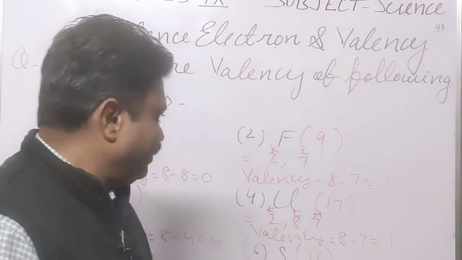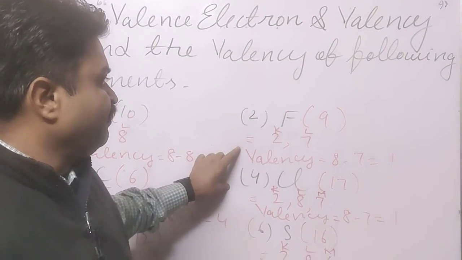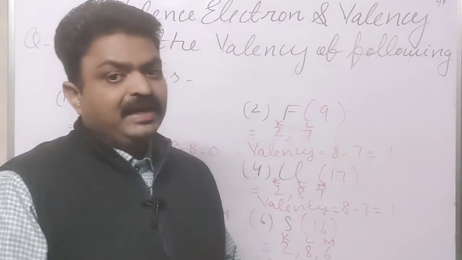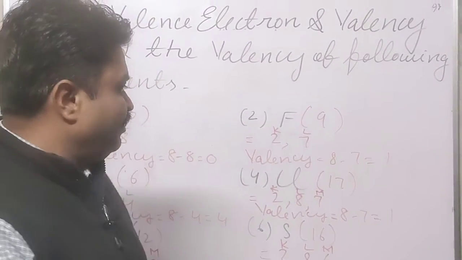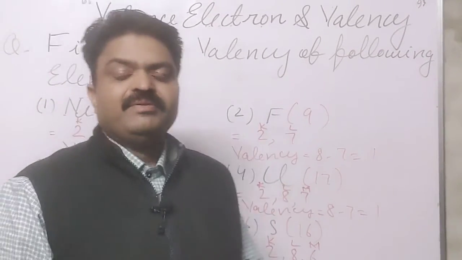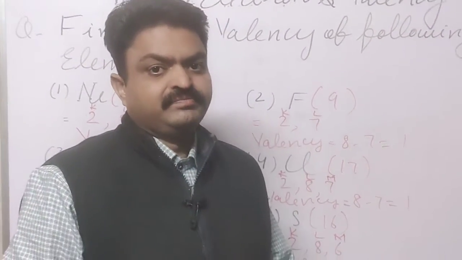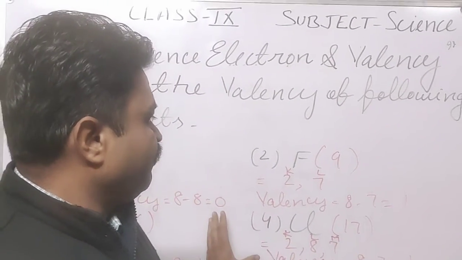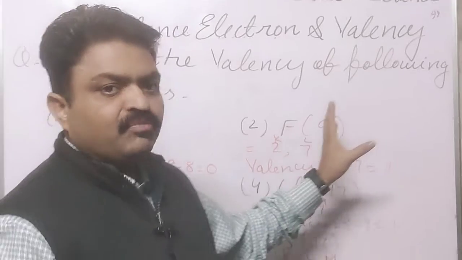So in this way we find the valency of a particular element, student. The valency of an element can be found with the help of valence electrons. And what are valence electrons, student? The electrons found in the outermost shell.